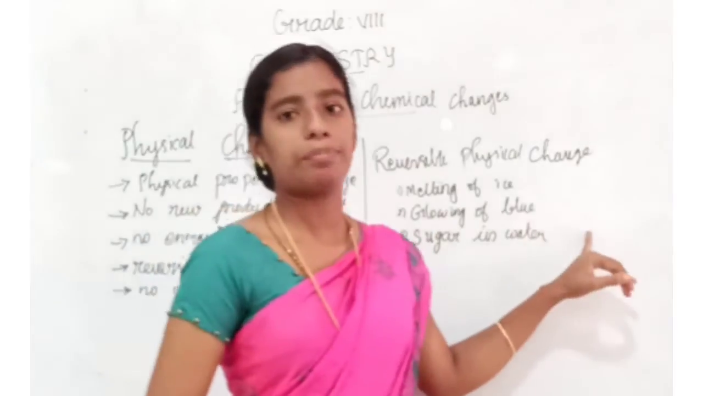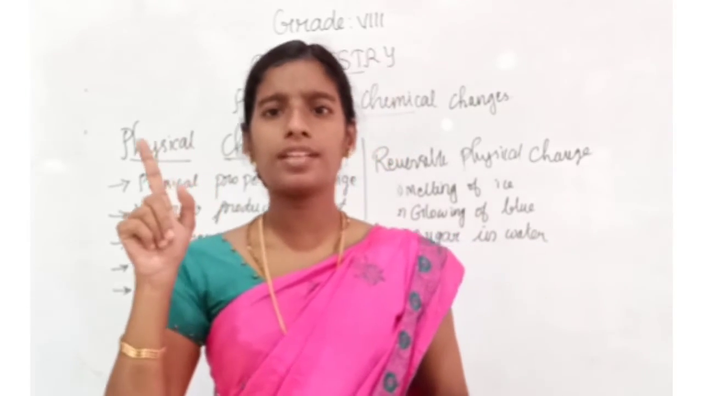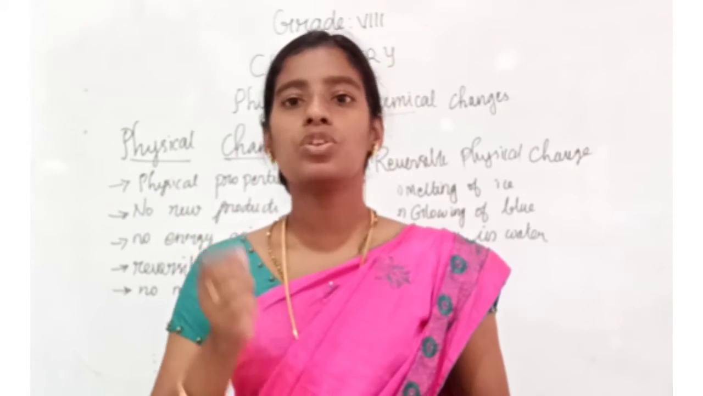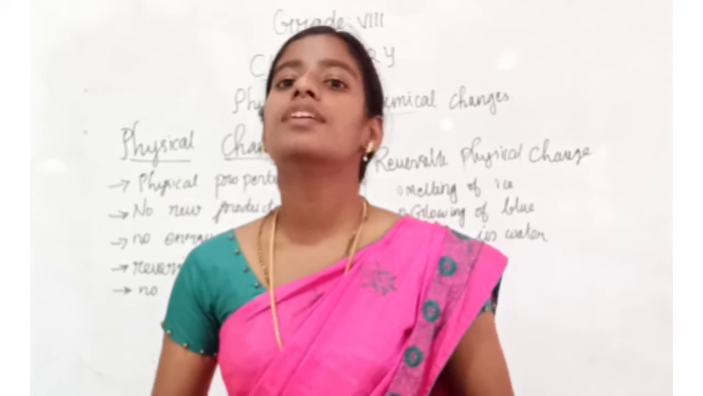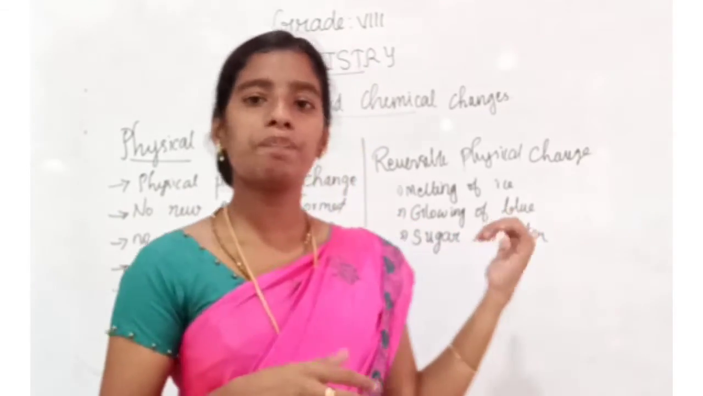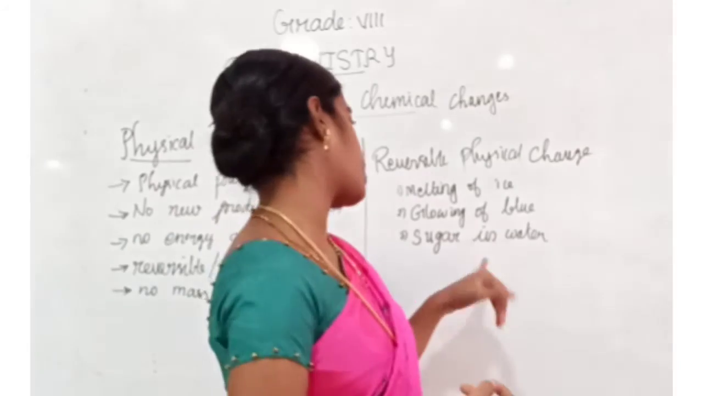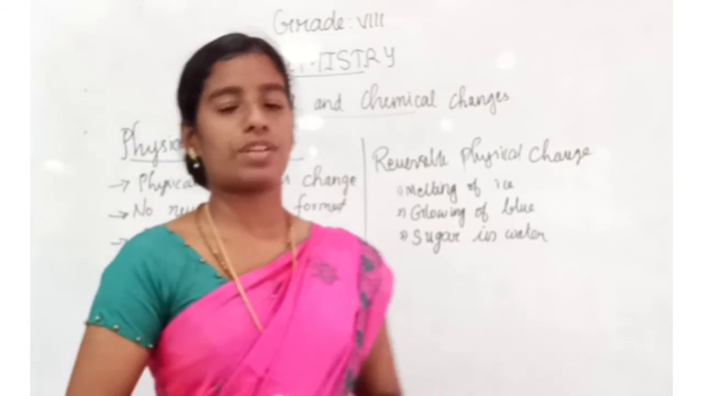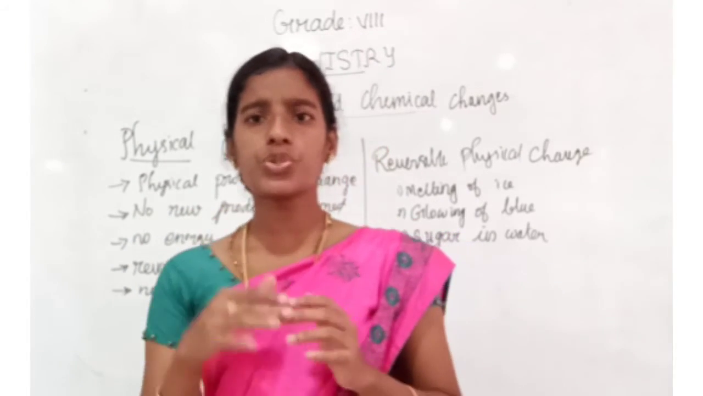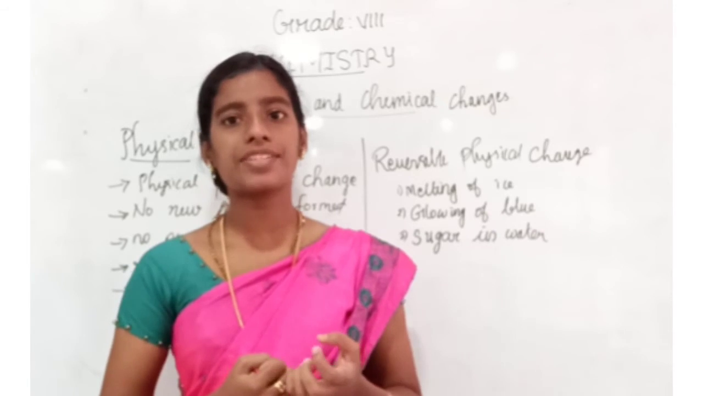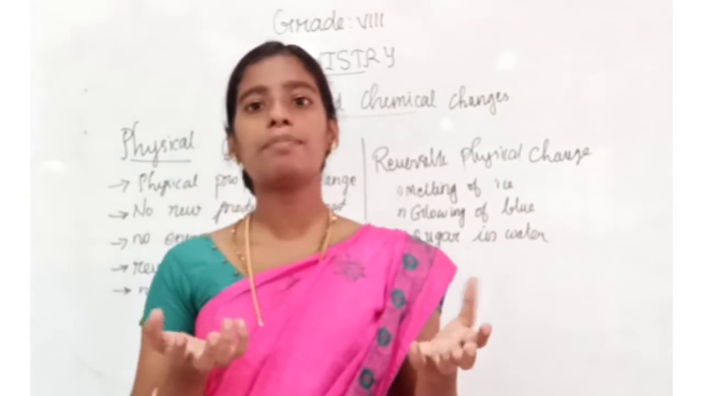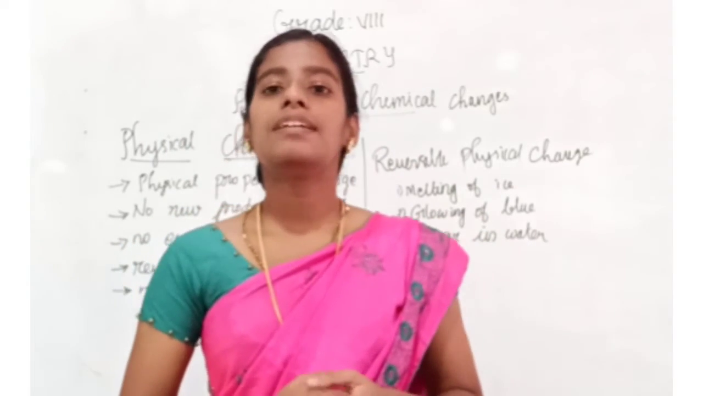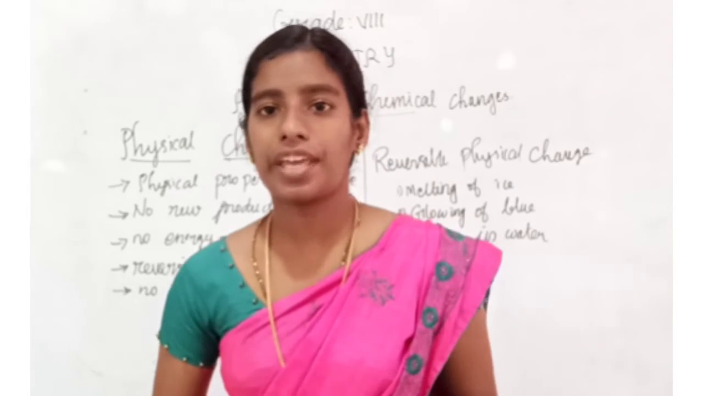Next, glowing of bulb. When you switch on the bulb, it will glow and it can be turned off by the switch. When we make the switch off, it will come back to the original position. Next one is sugar in water. Sugar in water solution. You mix the sugar in water, again we can get back that sugar and water separately by using some methods. So these are all the examples of reversible physical changes.